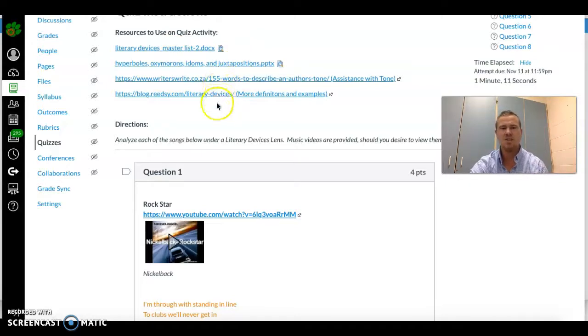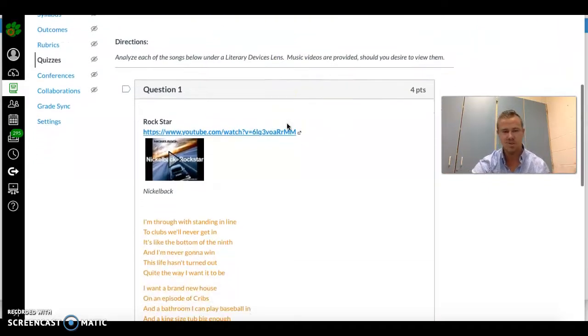And then again, these 2 articles here will be of great help to you, specifically the third one there, with assistance with tone. Because for each of these songs, you're going to be asked to select the tone that you think comes across when listening to this. And again, I included the music videos. If you want to listen to those while you're working, feel free. If you don't want to, that's totally up to you.